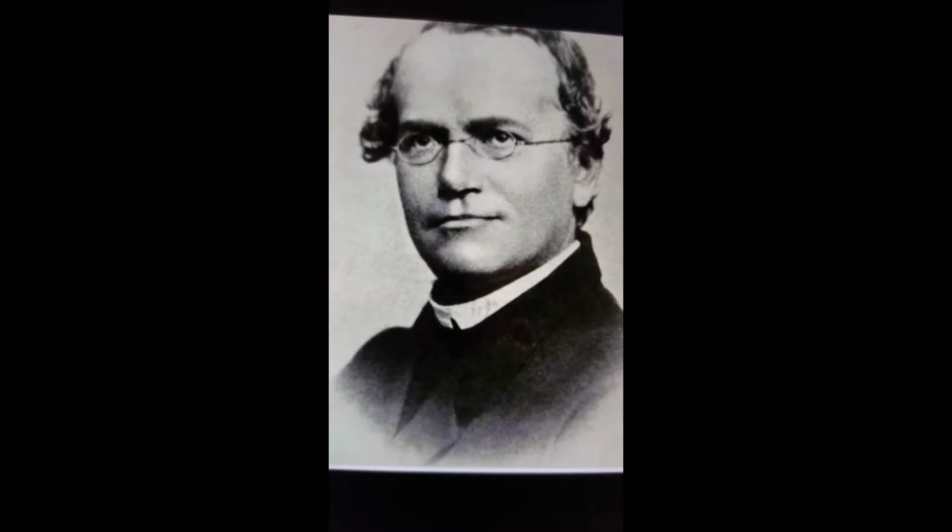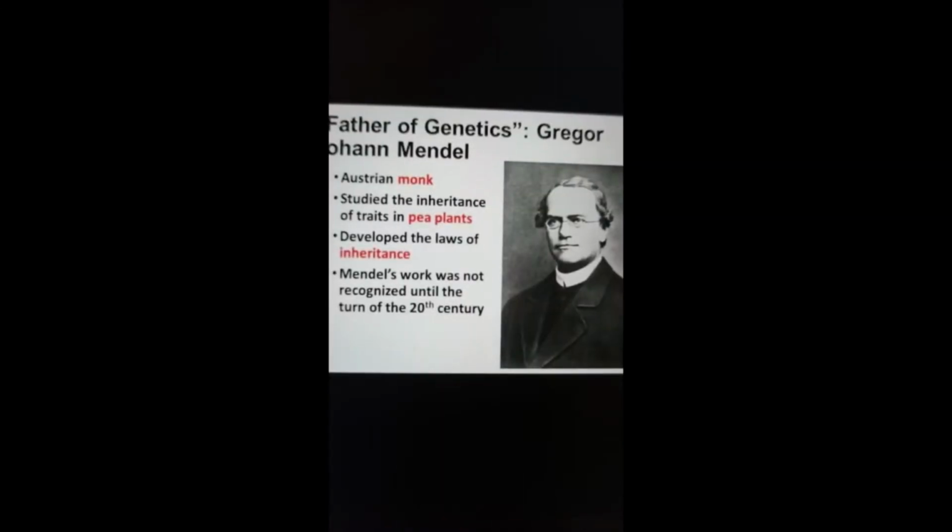This picture is given in the 9th standard, if you remember. He is nothing but the great scientist Mendel. Mendel was an Austrian monk. He studied the inheritance of traits, that is characters, in pea plants. He developed the laws of inheritance, but unfortunately no one recognized his effort in the research, and he died in 1900. Johann Gregor Mendel is a pioneer of modern genetics.